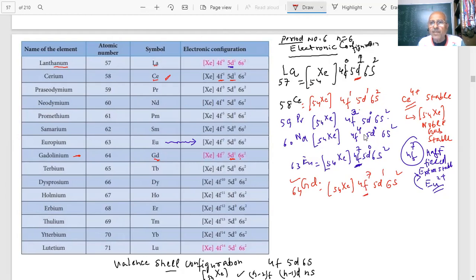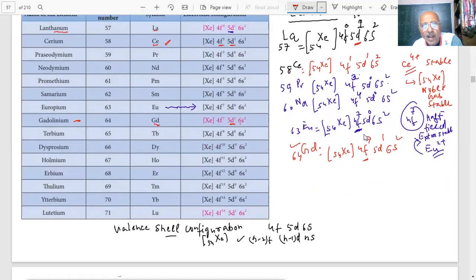So cerium, gadolinium, they have one electron in the d. And next will happen d0. Next is d0. See, terbium. And then you have 4f9, 4f10, 4f11, 12, 13.